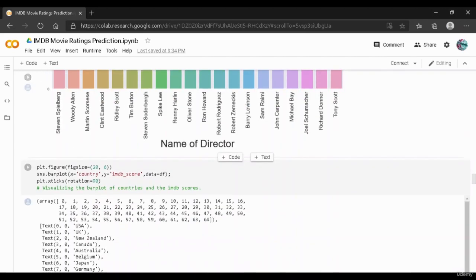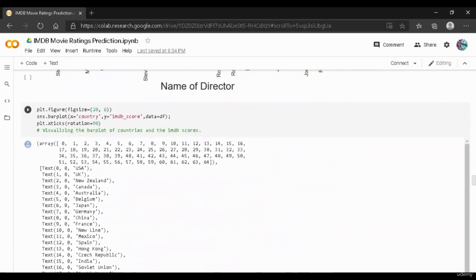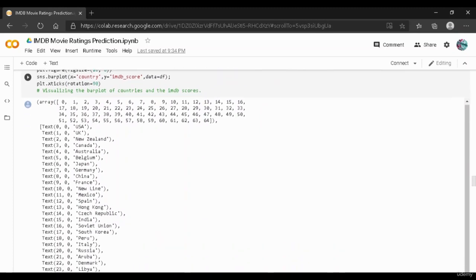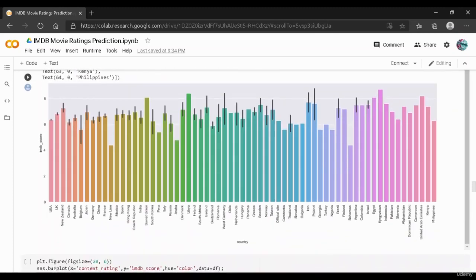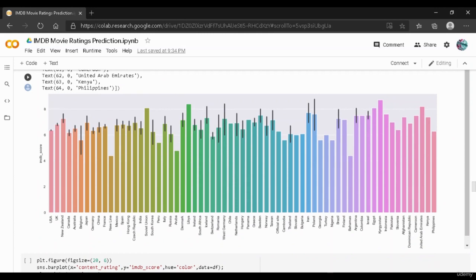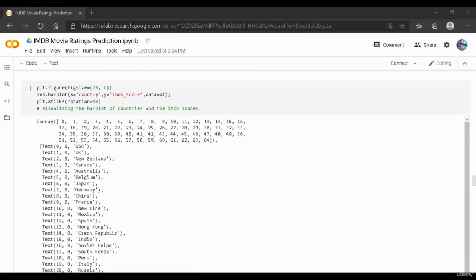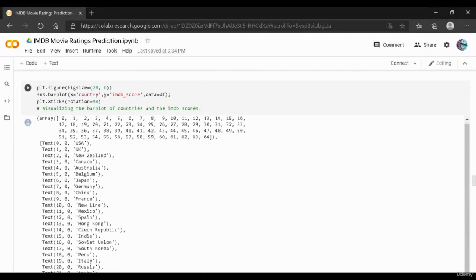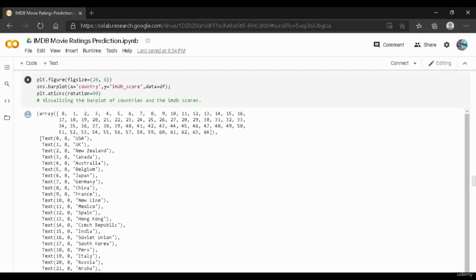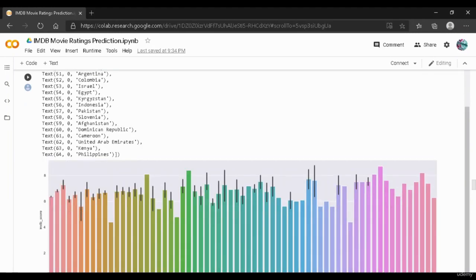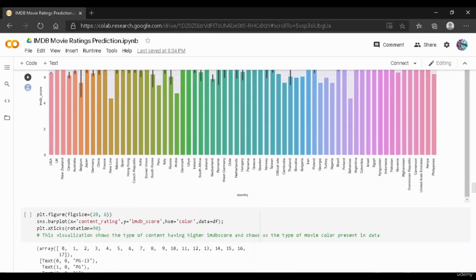And in the next visualization over here, we have taken country on the x-axis and the IMDb score on y. So these are all the country names, and their IMDb scores have been mentioned on the y-axis. As you can see, these are all the countries, and again we have used the x-axis rotation equal to 90, and that has rotated our labels.